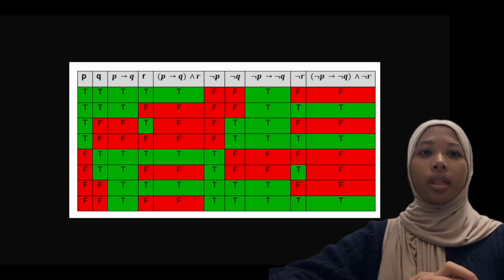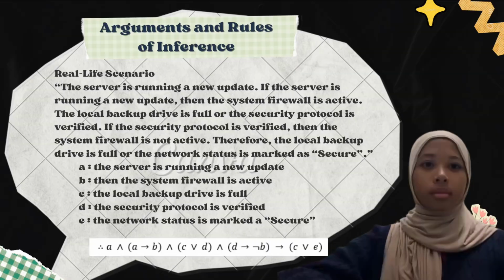Next, for negation P, we just switch the true of P to false, then the steps are just the same as before. In conclusion, the two statements are not logically equivalent because they don't have similar truth tables.